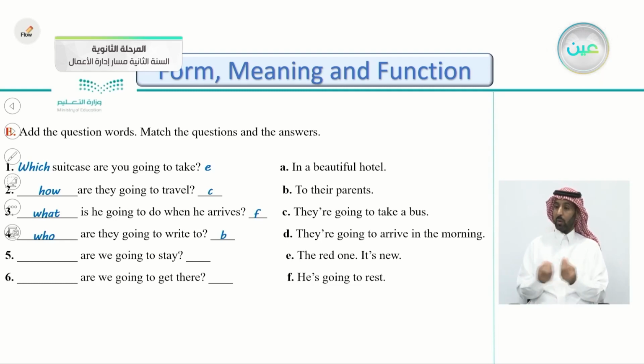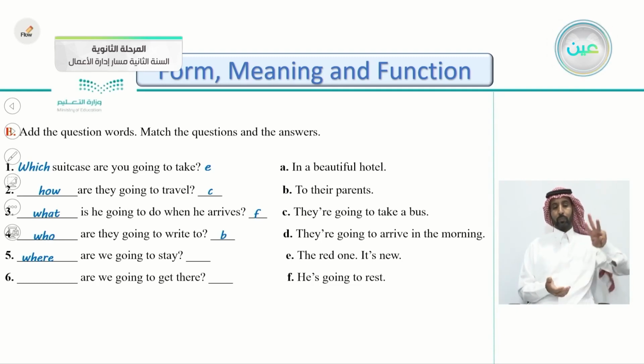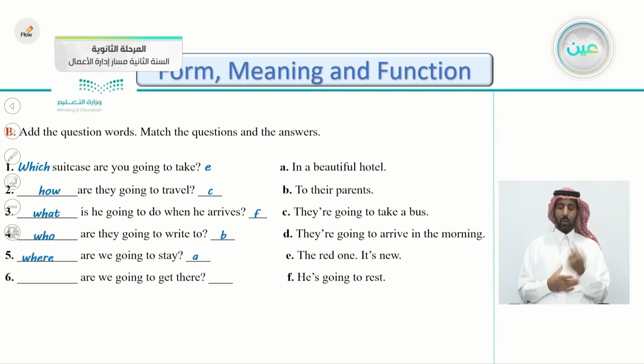Number 5, are we going to stay? He's asking for a location maybe here. Very good. Where are we going to stay? Which one of these answers indicates a location? Very good. It's the letter A, in a beautiful hotel. Where are we going to stay? We're going to stay in a beautiful hotel.